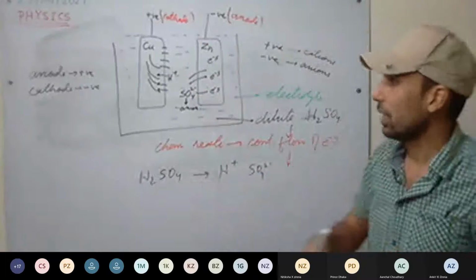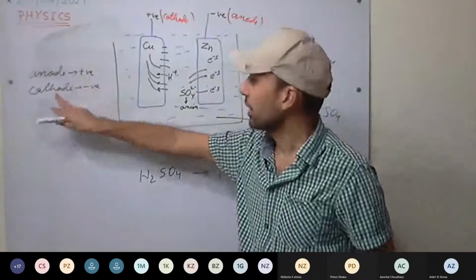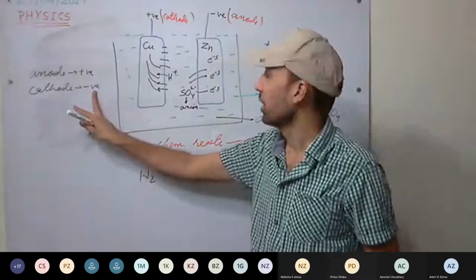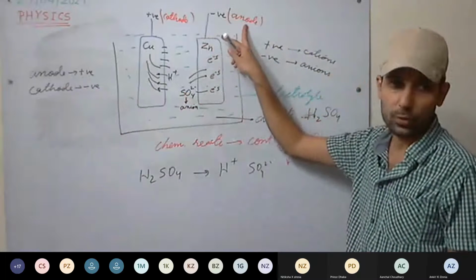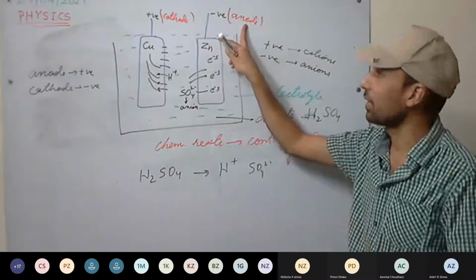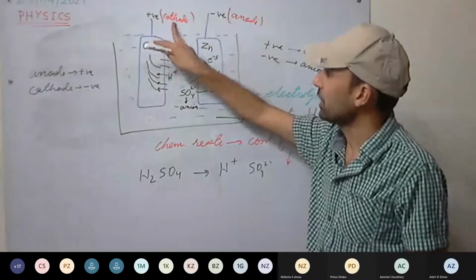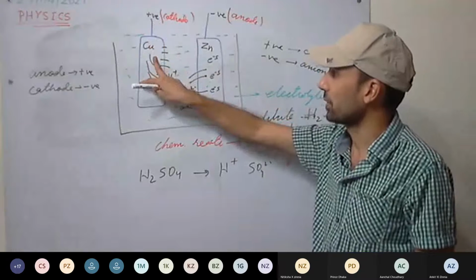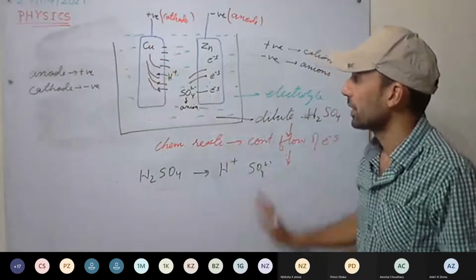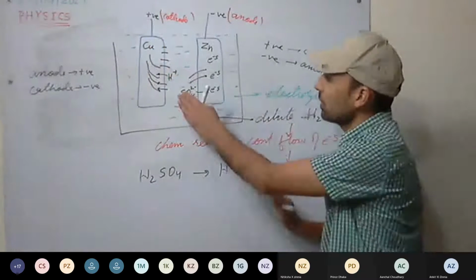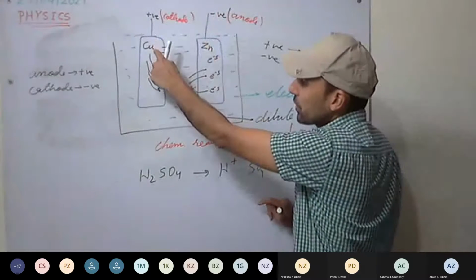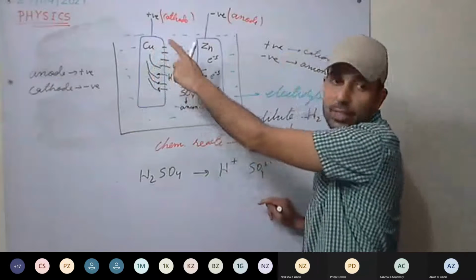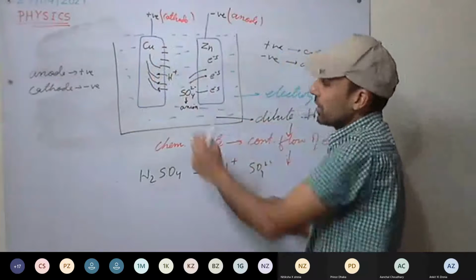Always remember this one. Anode we mainly take as positive, cathode as negative. But here, the electrode having negative charge we are taking as anode, and positive charge we are taking as cathode. This thing is clear. Now, because zinc has excess of electrons, the copper electrode will have deficiency of electrons, that is positively charged.